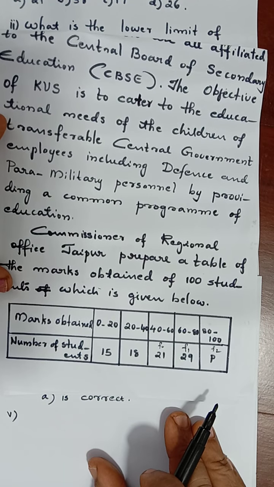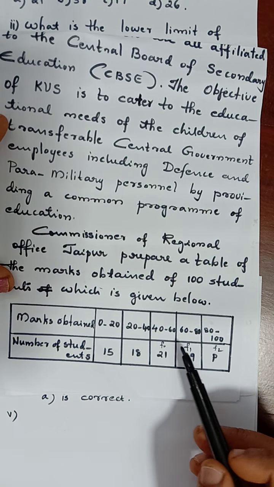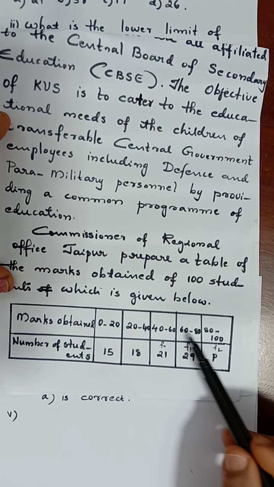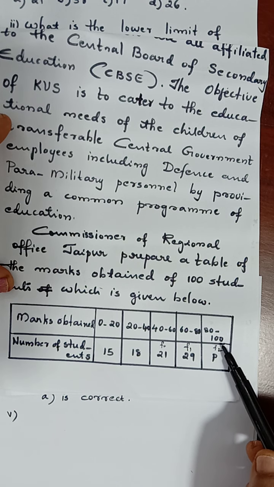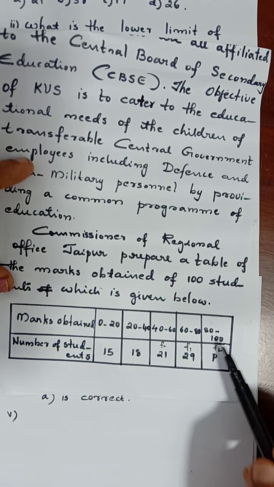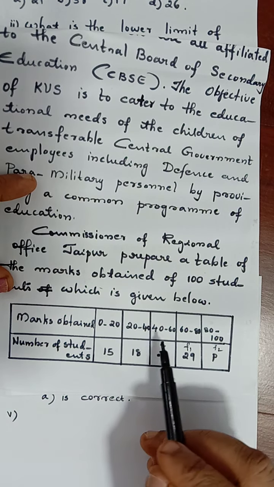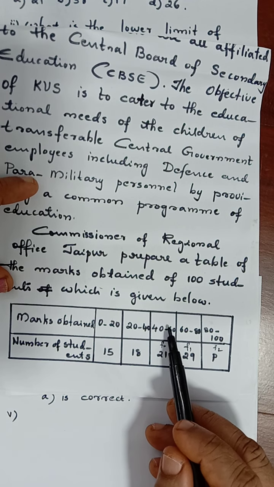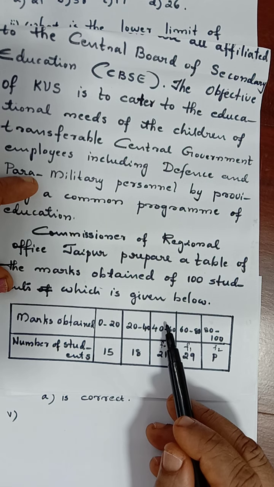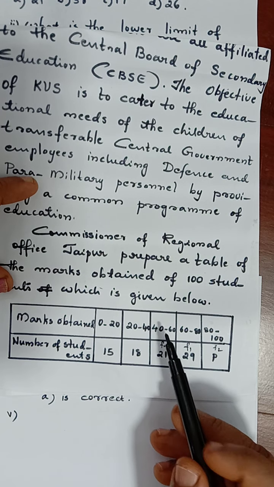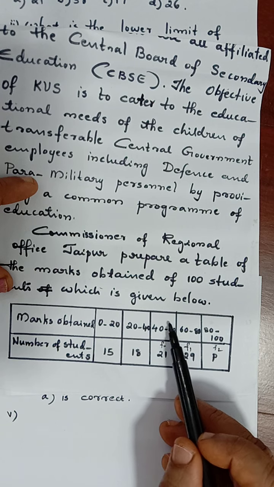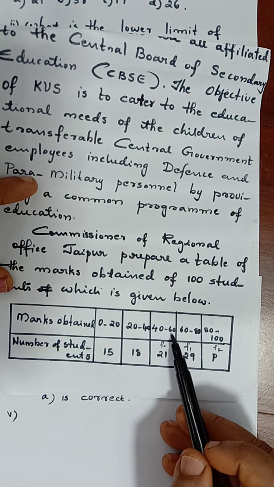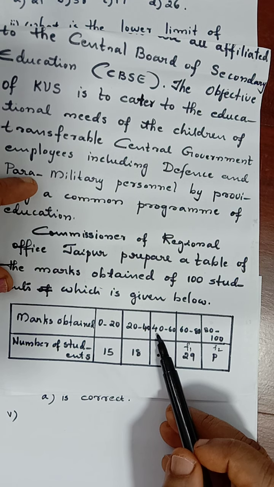Okay, come back to our table. On table we can see 0 to 20, 20 to 40, 40 to 60, 60 to 80, 80 to 100. Where does this 58 lie? 58 will be in between 40 to 60. So this is called the median class. Median is 58. Therefore median class is 40 to 60. Okay, and upper limit is 60, lower limit is 40.